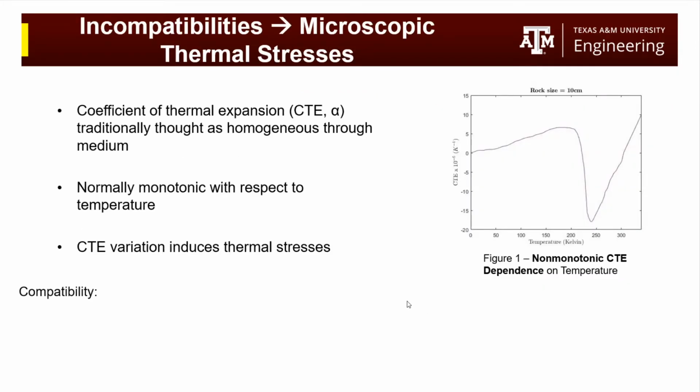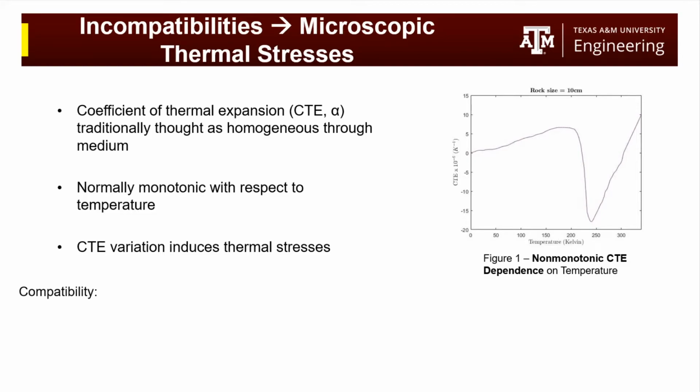Different materials also have unique coefficients of thermal expansion, or CTEs. The CTE is the relative ratio of the change in length to the change in temperature. Traditionally, these are thought of as being spatially the same through a piece of material and monotonic with regards to temperature. Monotonic meaning it either will only increase or decrease with changing temperature. It won't do both. But as you can see to the right, a graph representative of the CTE in the asteroids I'm studying, this is not the case. As we see the CTE decreasing, then increasing with increasing temperature.